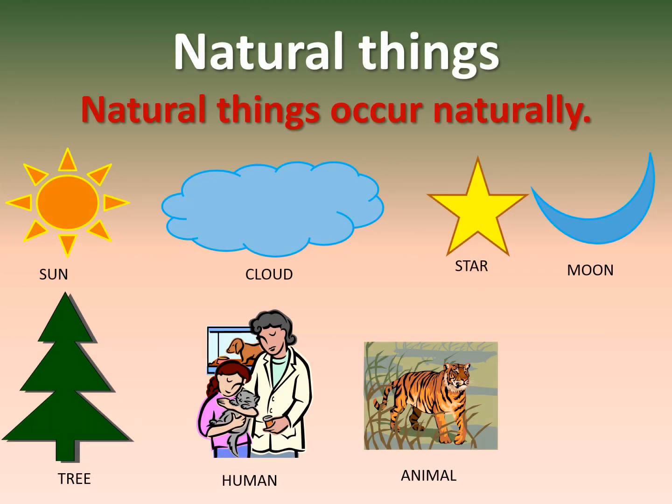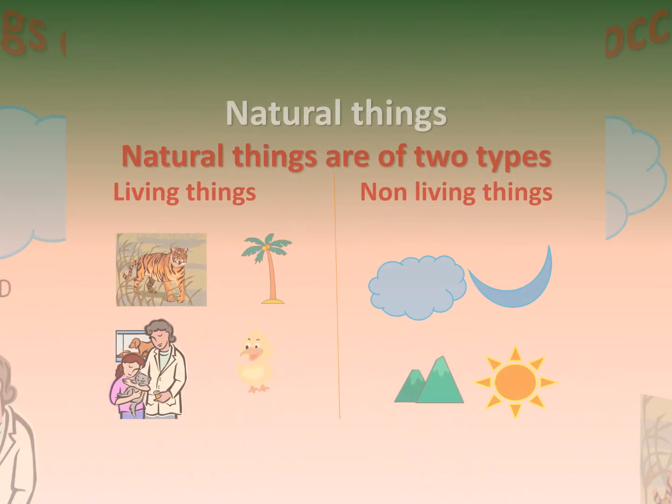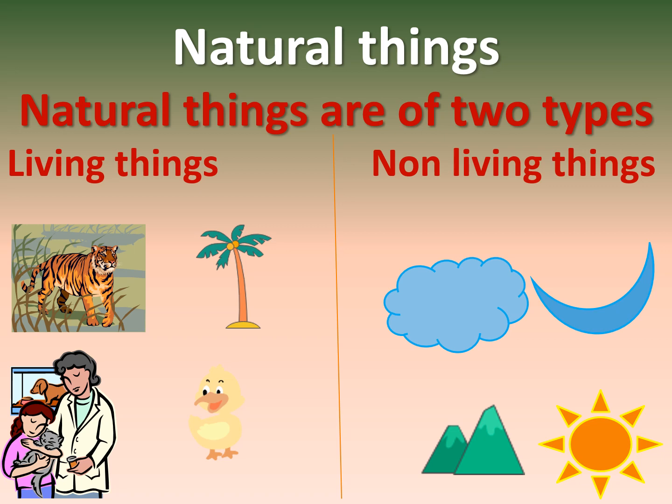Natural things. Natural things occur naturally. For example, sun, cloud, star, moon, tree, human, animal. All these things occur naturally. Natural things are of two types, living things and non-living things. Examples of living things are animals, trees, plants and human beings. Examples of non-living things are cloud, moon, mountain and sun.